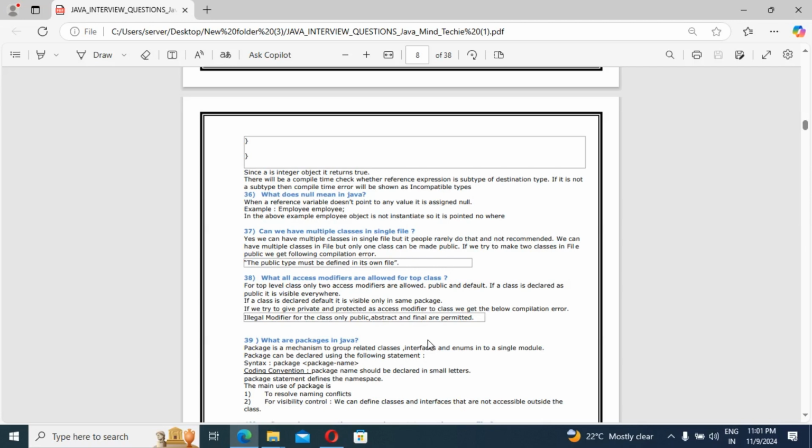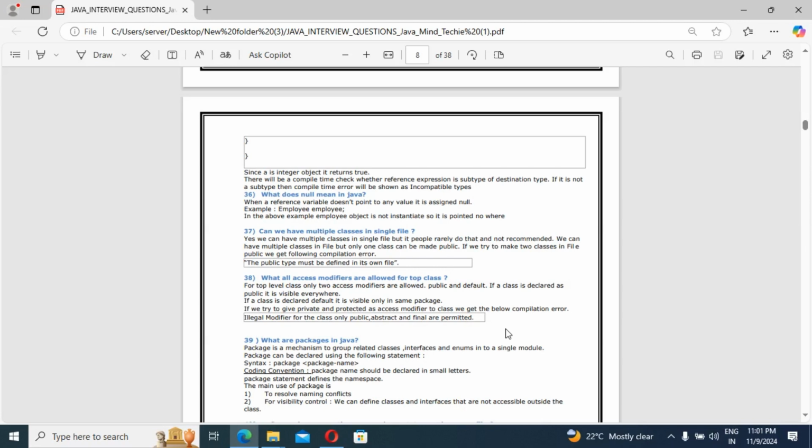What are packages in Java? This is also one important question we need to keep in mind. A package is a mechanism to group related classes. It is a collection of related classes, interfaces and enums in a single module package.